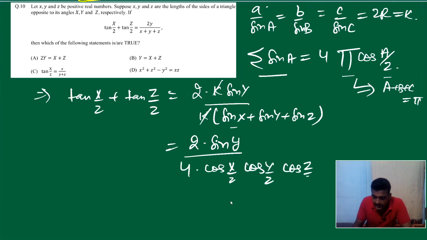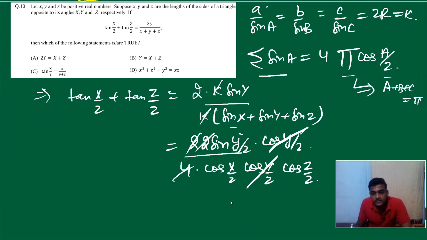This sin y, can I write as 2 sin(y/2) cos(y/2)? Yes, 2 sin θ cos θ, everyone knows this, right? So I am writing 2 sin(y/2) into cos(y/2). The cos(y/2) terms cancel. Now 2 over 4, cancelled. We have cos(x/2) cos(z/2), right?